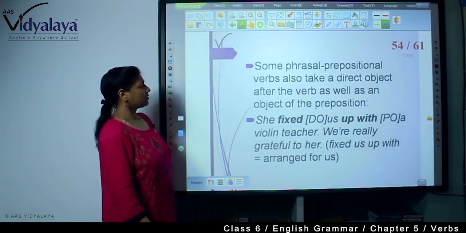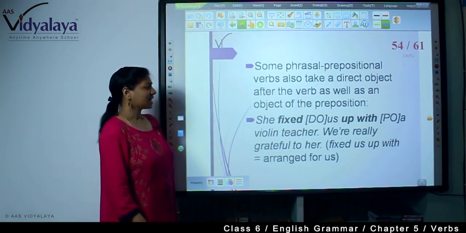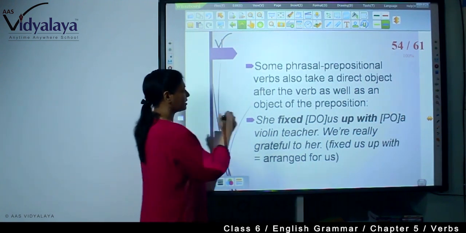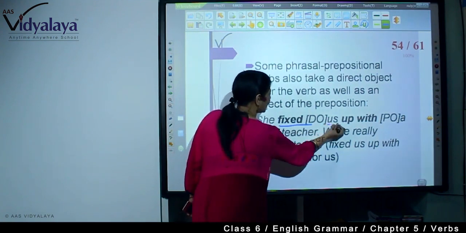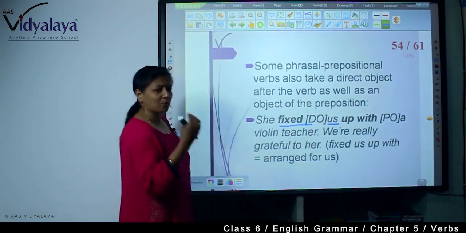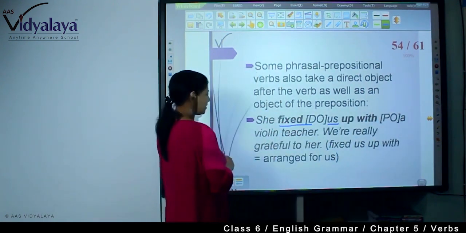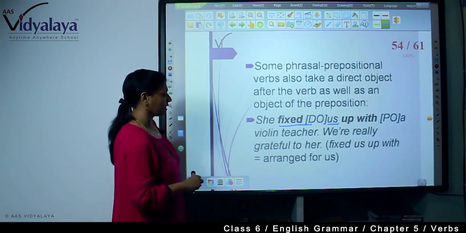Some phrasal prepositional verbs also take a direct object after the verb as well as an object of the preposition. For example, she fixed us up with a violin teacher. We are really grateful to her.